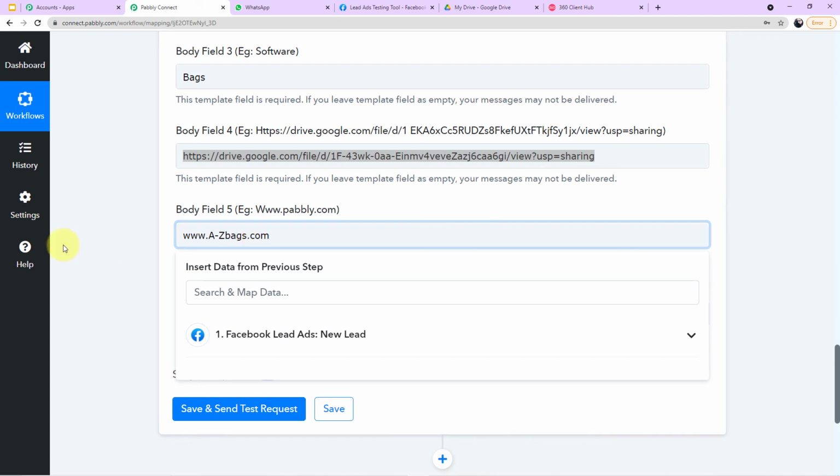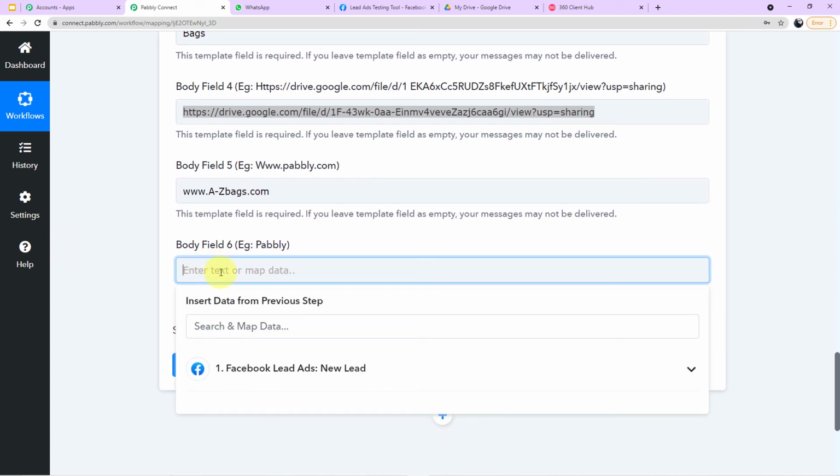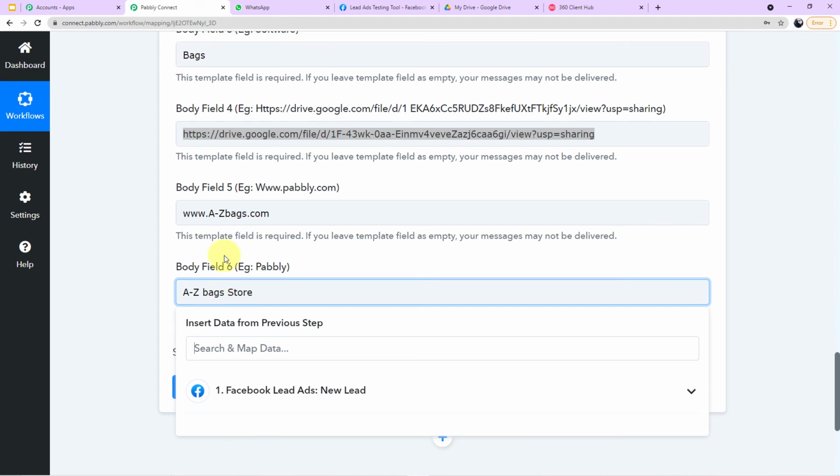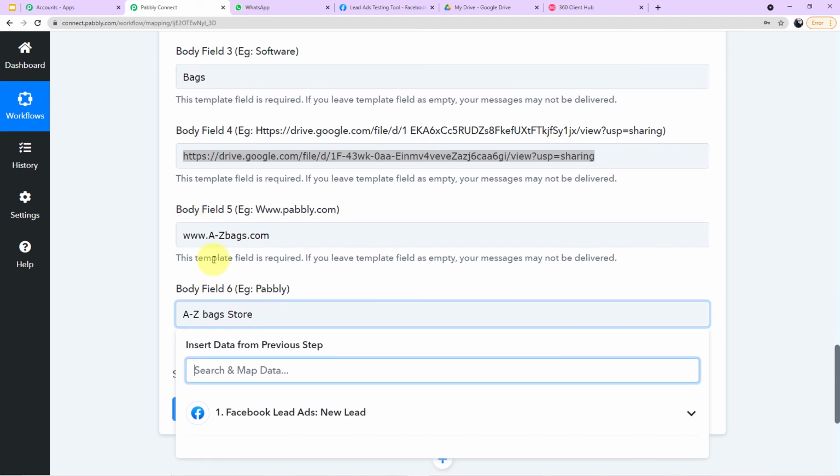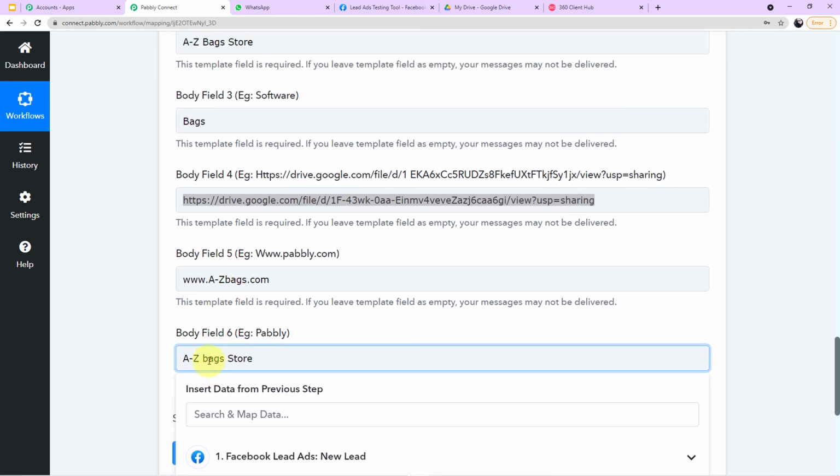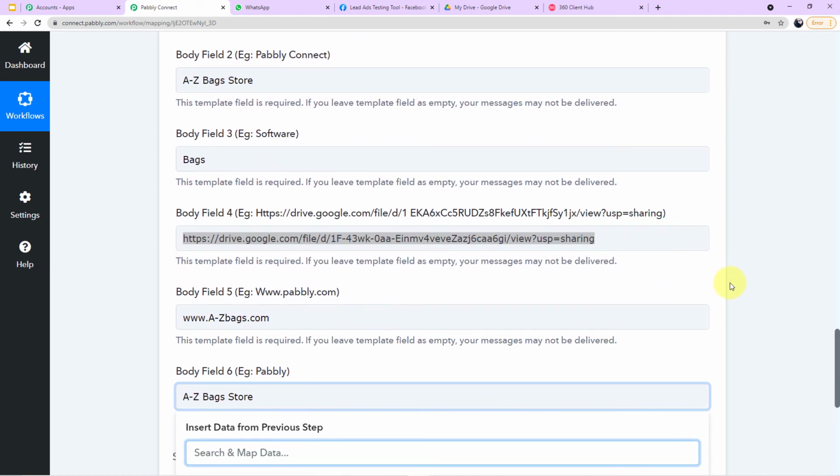And in body field 2, again you will enter the name of your store, which is A to Z bag store. So guys, we have successfully filled up all the fields, as you can see on my screen.